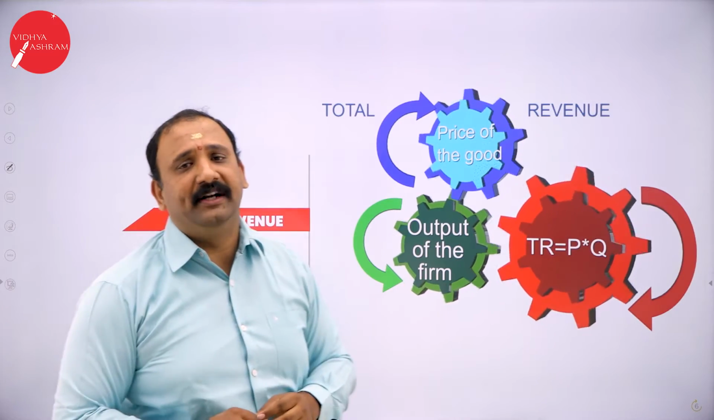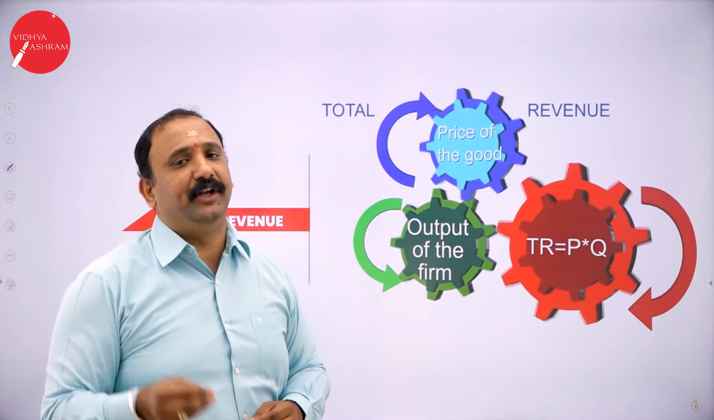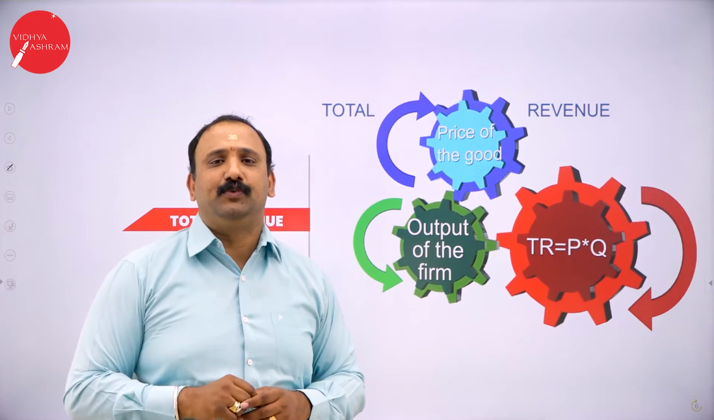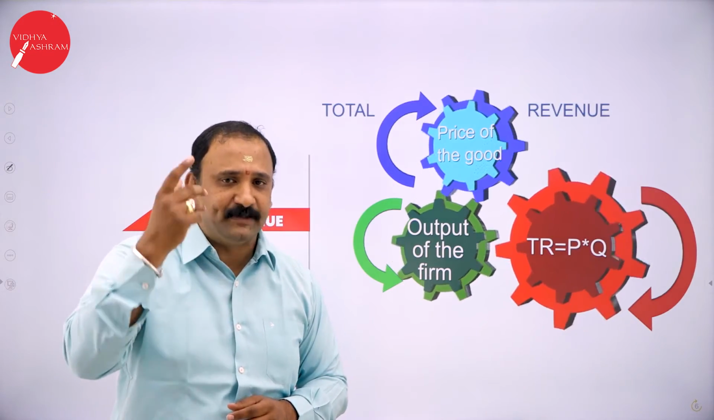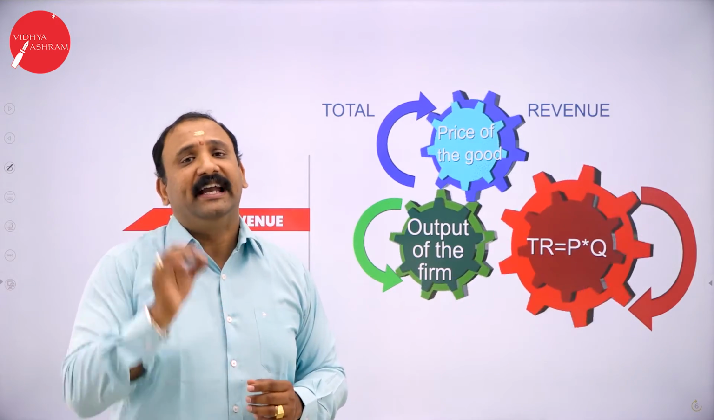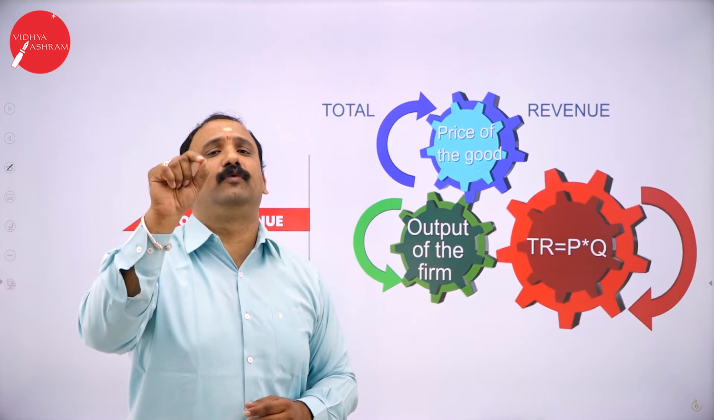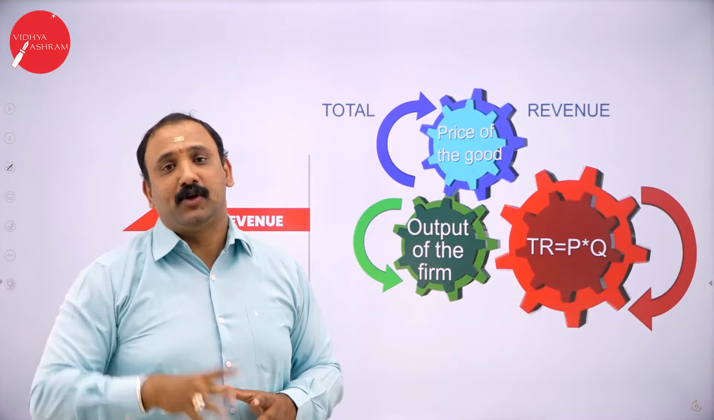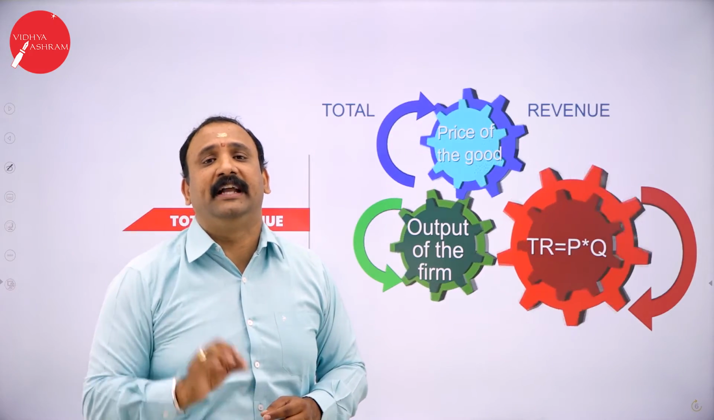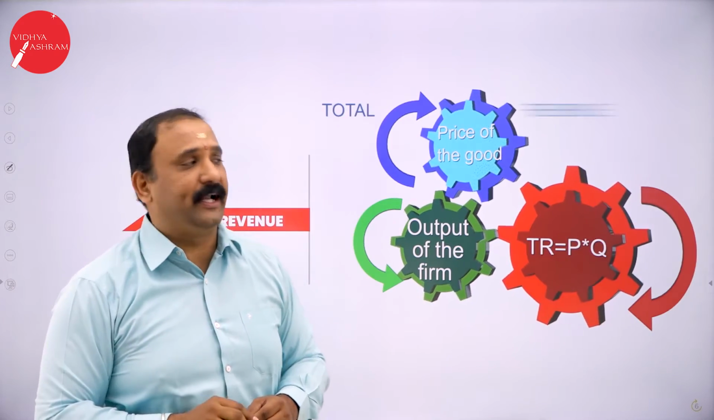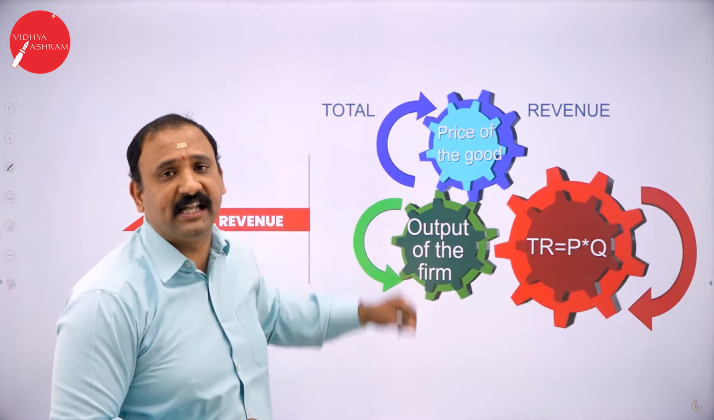Now, we are going to understand about the total revenue, the formula behind it. For any product in this world, there are two factors. One is price and the second one is the attributes or the quality. In economics, we are more worried about price rather than the qualitative factors. So the first thing that we are going to learn in total revenue is the price of the product. That's what you see here on the slide.